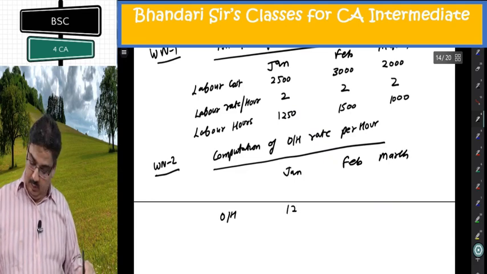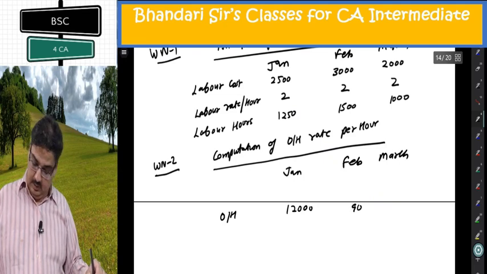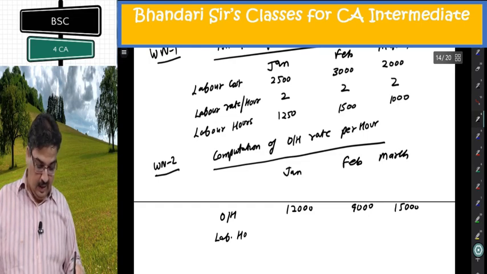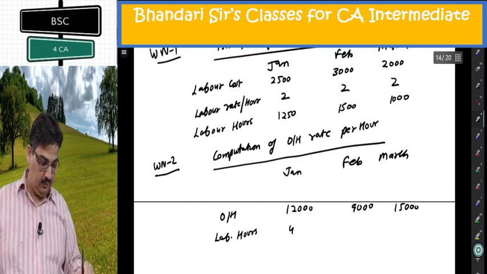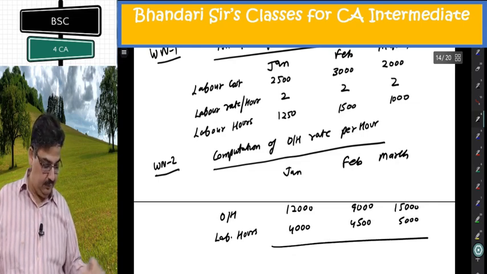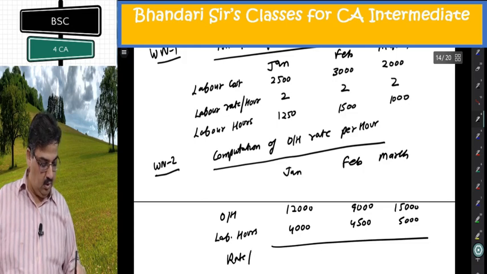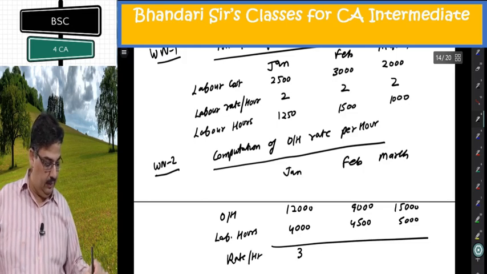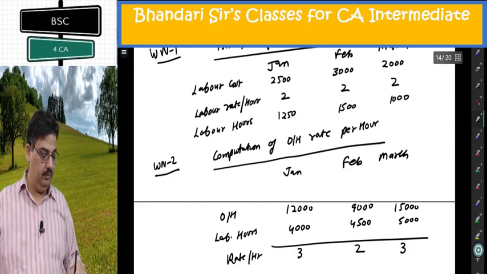Overhead amount given 12,000, 9,000, 15,000. And labor hours given for the month 4,000, 4,500 and 5,000. Rate per hour 3, 2, 3.